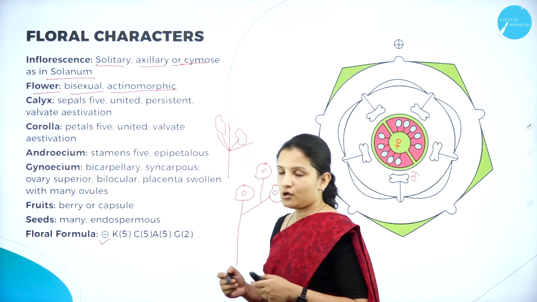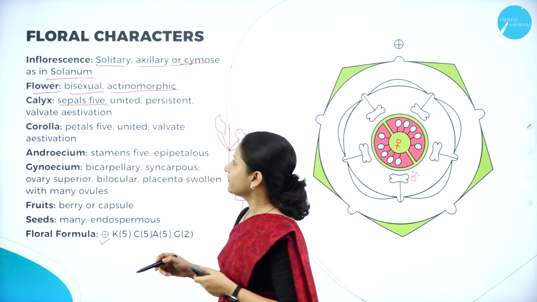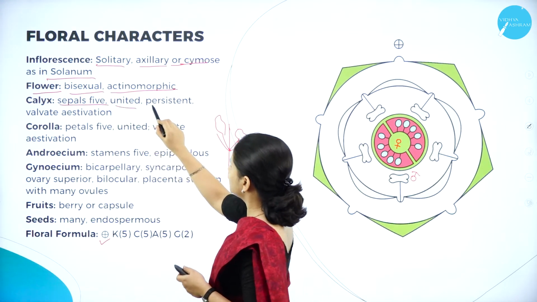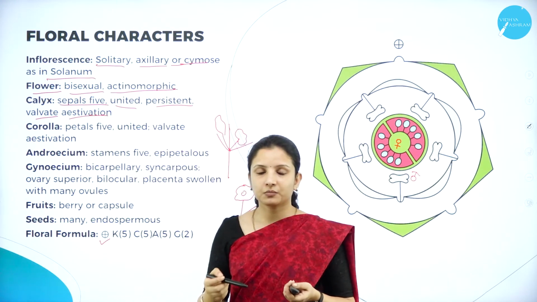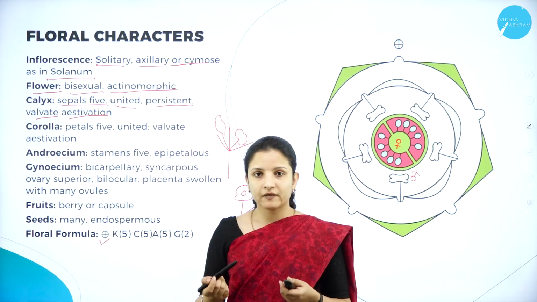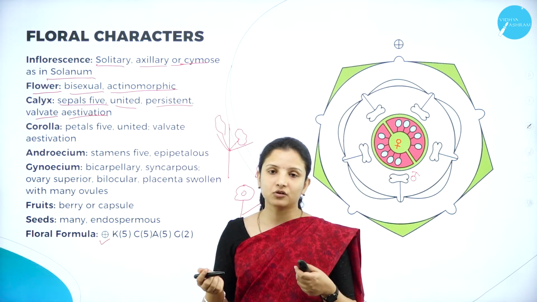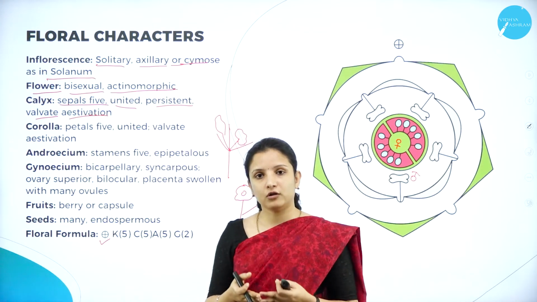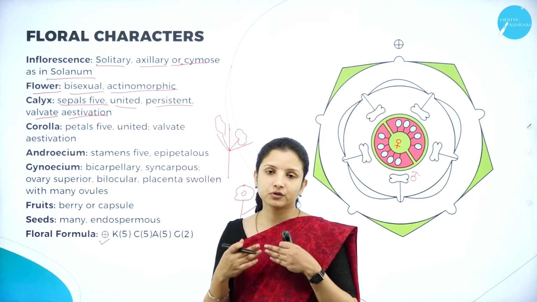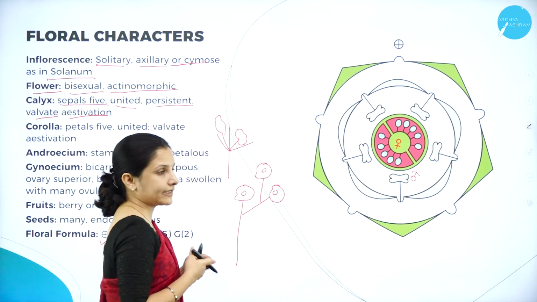It is actinomorphic. And next, moving on to the calyx. So the sepals are 5, they are united and they are persistent, and there is valvate estivation. Persistent means once the fruit develops and the floral parts wither, that is the corolla and all that falls off, even then the sepals or the calyx will not fall off. So they are persistent, they remain in the plant, in the fruit as such.